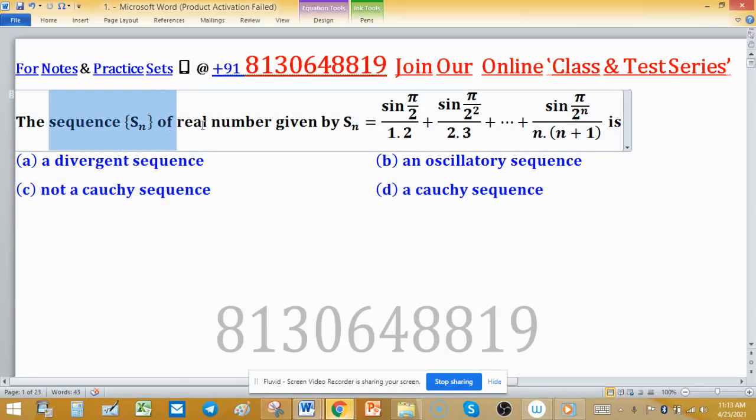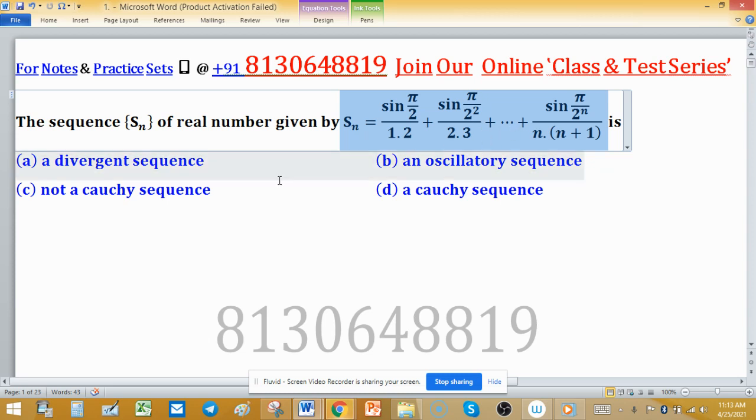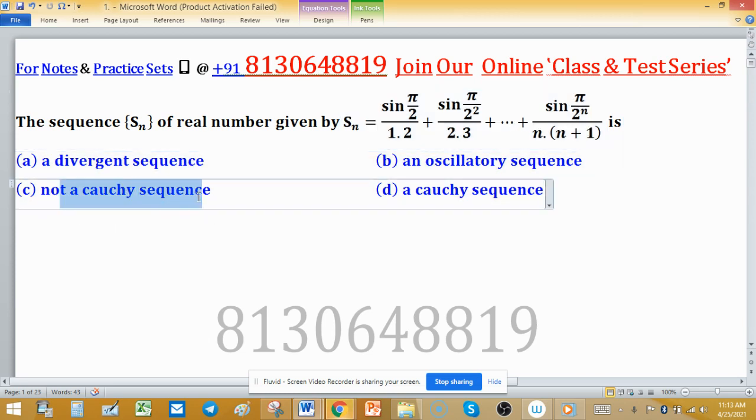The sequence Sn of real numbers given by Sn is defined as this: a convergent sequence, an oscillatory sequence, not a Cauchy sequence, a Cauchy sequence. Four options are given to us, and we have to find the right one.